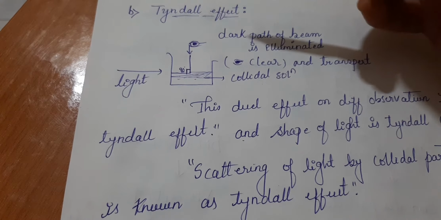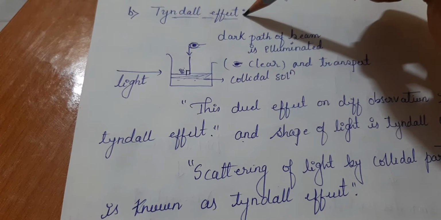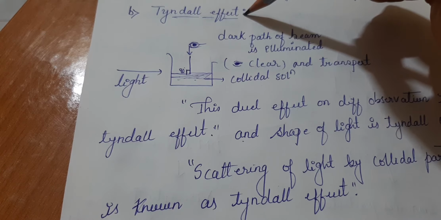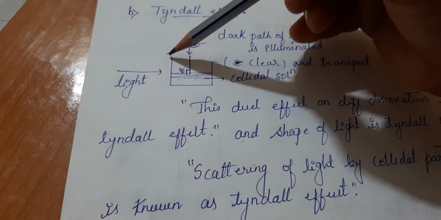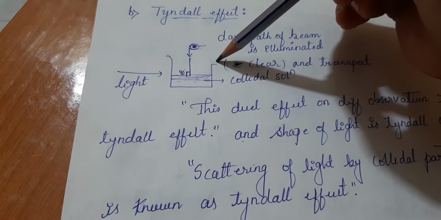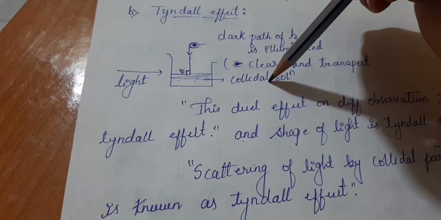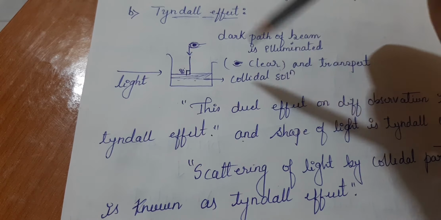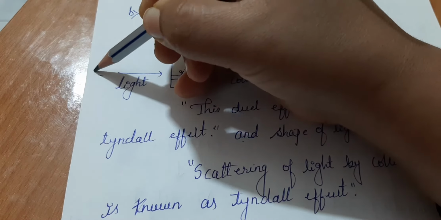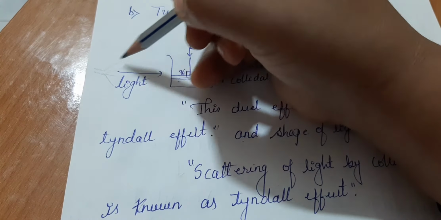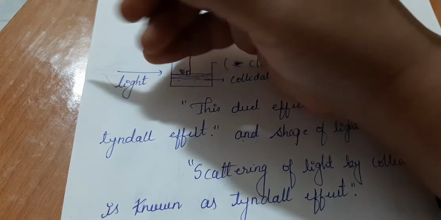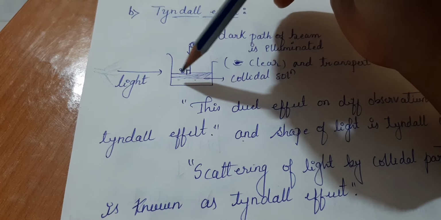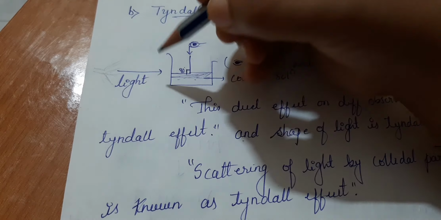Now let us understand the Tyndall effect. The Tyndall effect is one of the properties of colloidal solutions. Here let us consider one beaker, and in this beaker let me consider a colloidal solution. You are going to pass light from the left-hand side. When you pass the light here, scattering of light is going to happen.